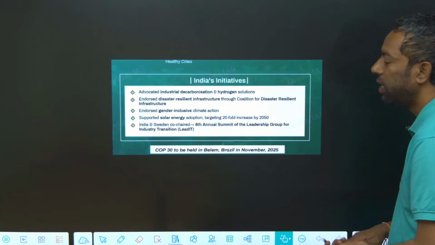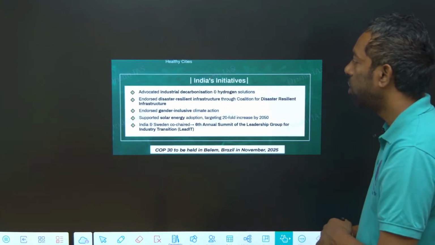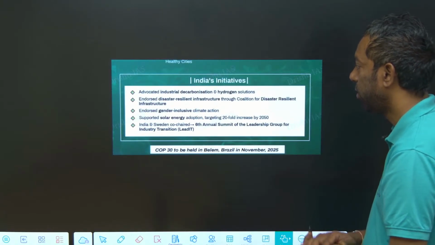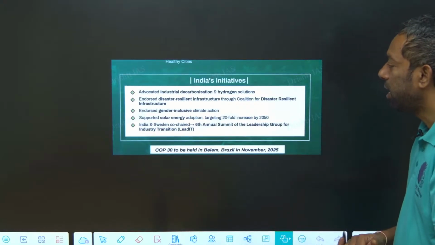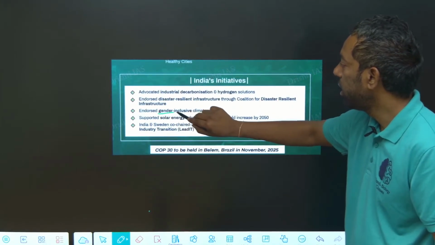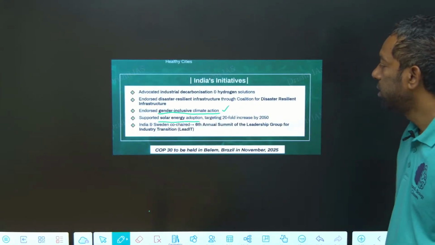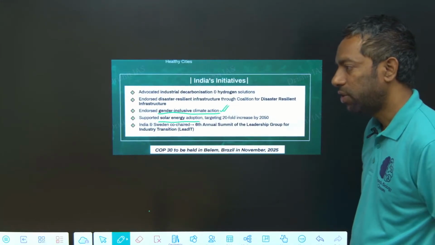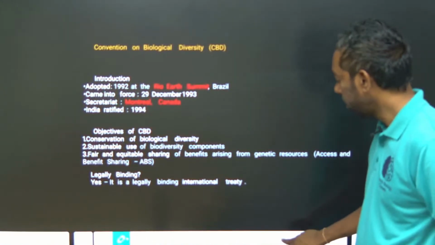India's role in COP29 advocated industrial decarbonizing and hydrogen solutions. Okay, there is hydrogen gas like that. Yes, it is gender inclusive climate action. This is important for the coming exam. Gender inclusive climate action, solar energy adaptation, and this is important. Gender inclusive climate action is going to take place in COP29.